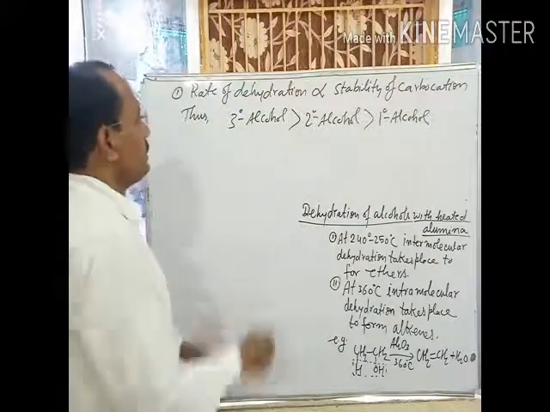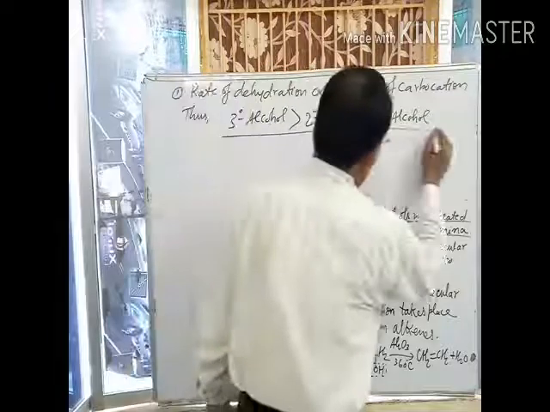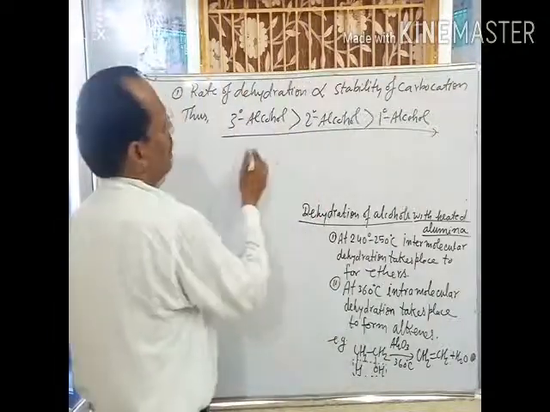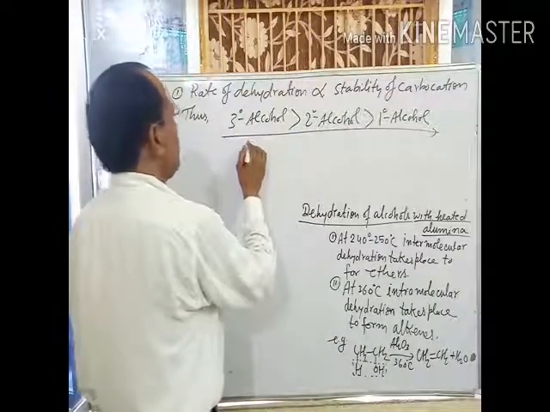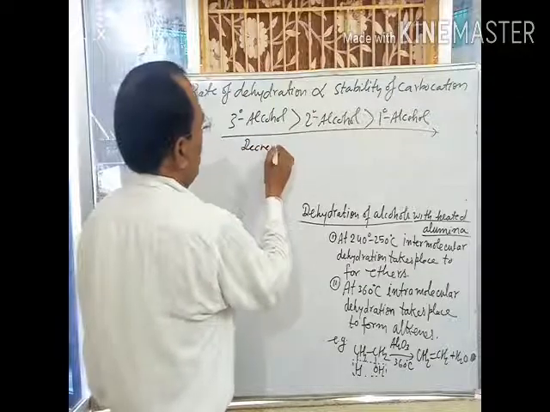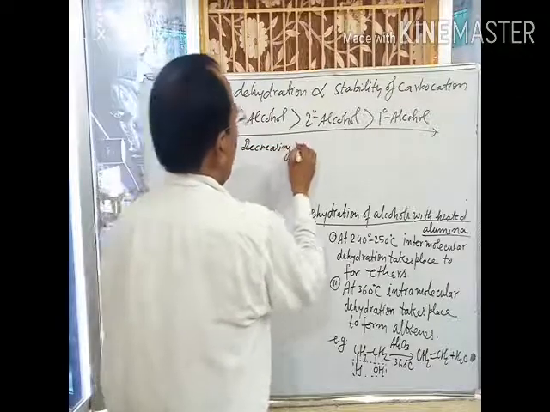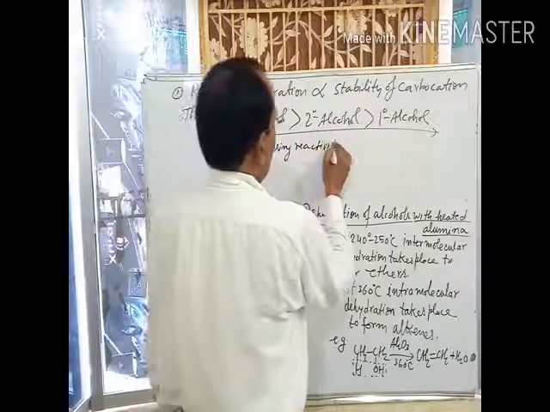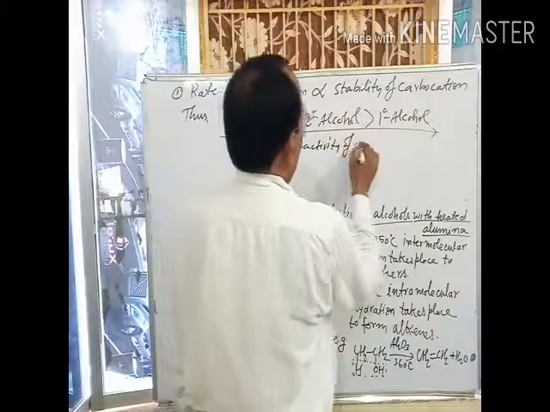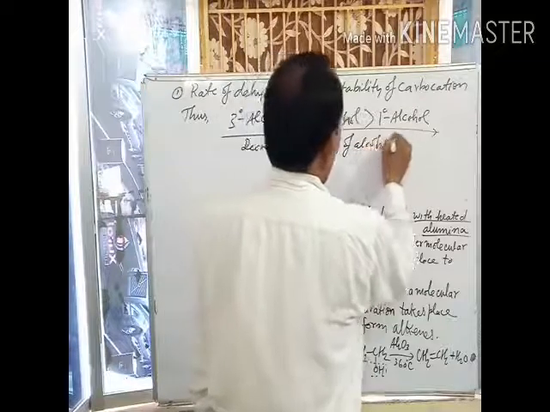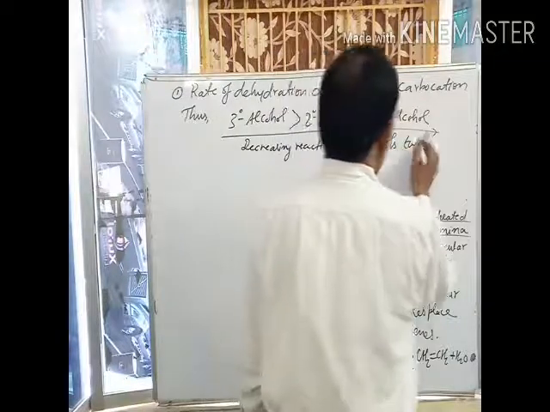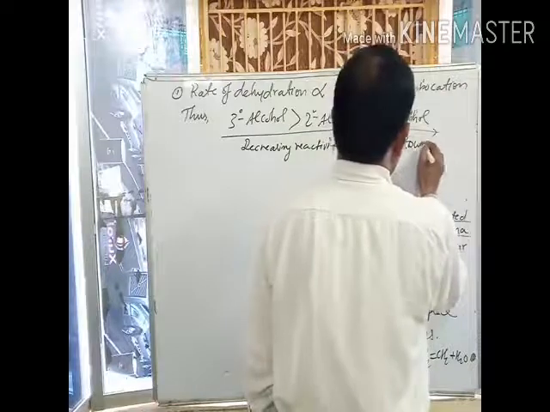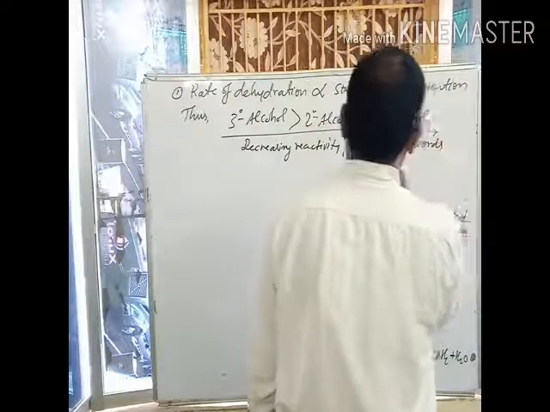That's why the rate of dehydration decreases in this order: decreasing reactivity of alcohols towards dehydration.